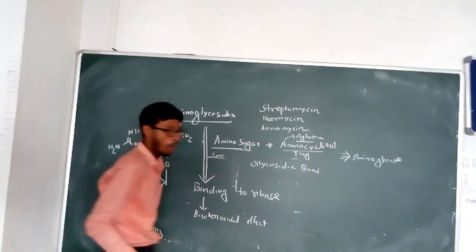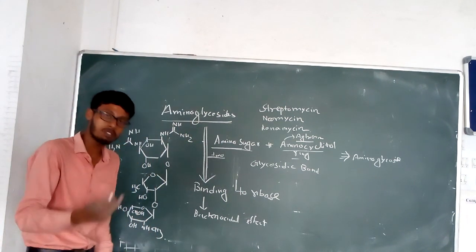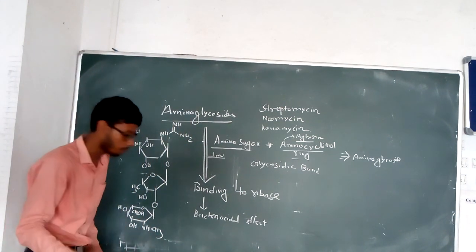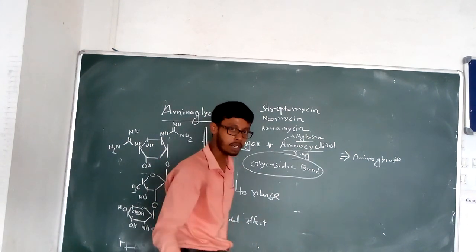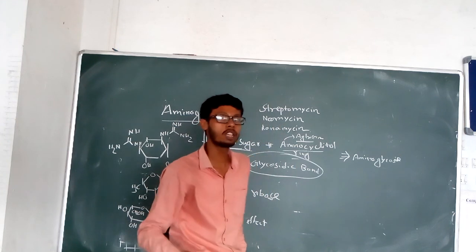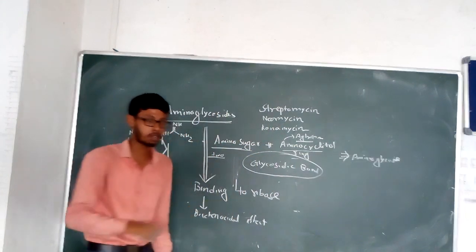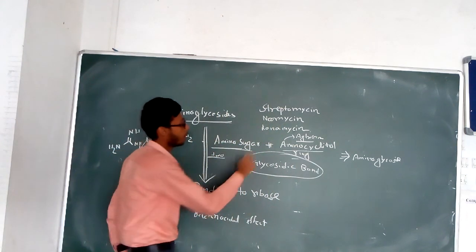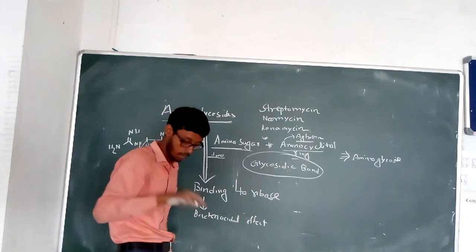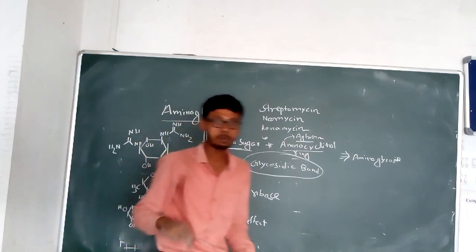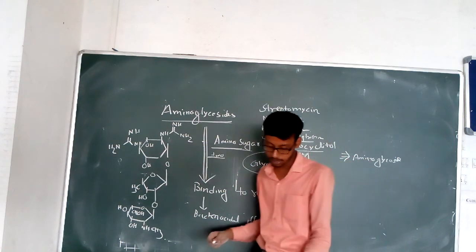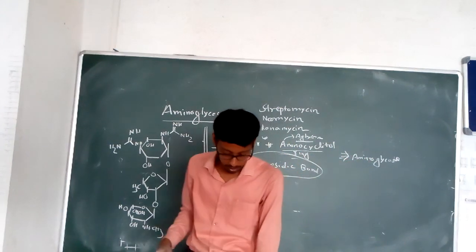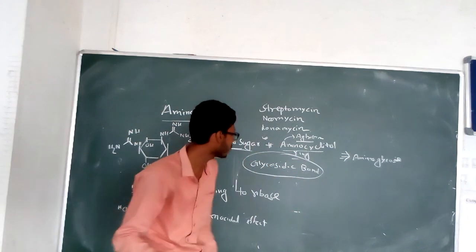So the aglycone part is attached with the glycone part, that is the amino sugar, by the glycosidic bond. So they produce the aminoglycosides. Now coming to the aminocyclitol ring, these are highly substituted 1,3-diaminocyclohexane rings.